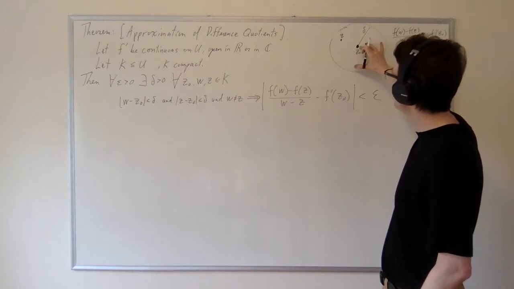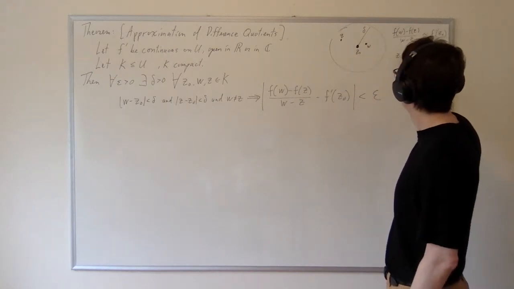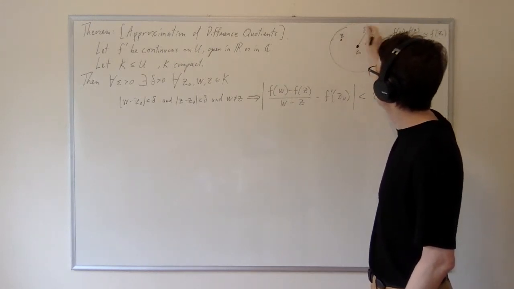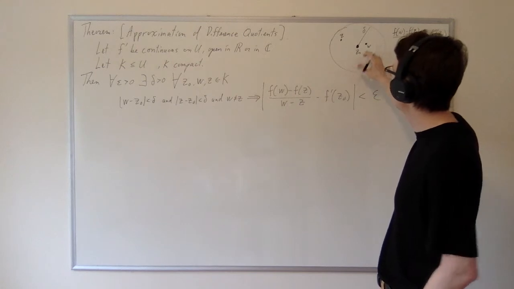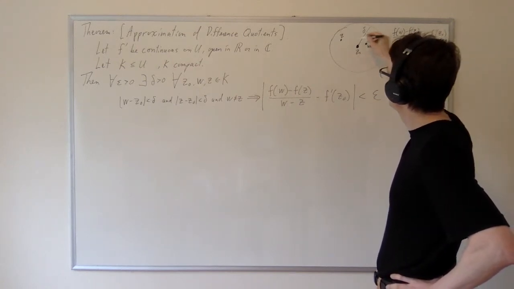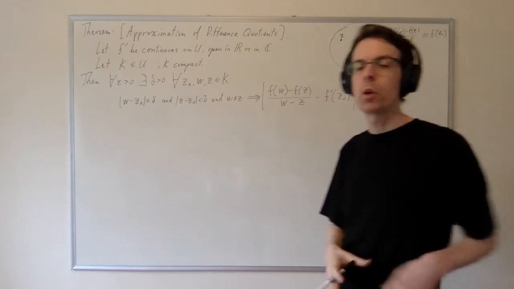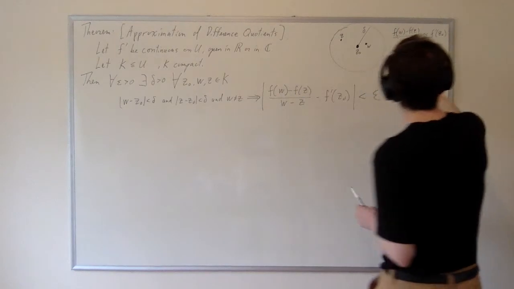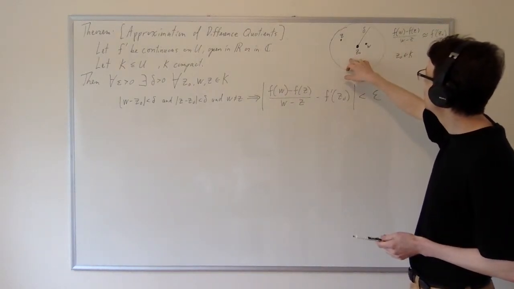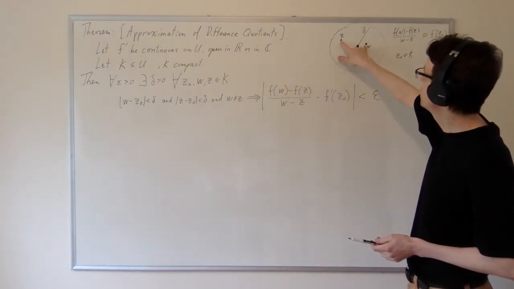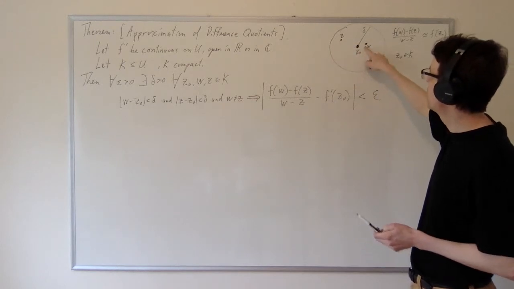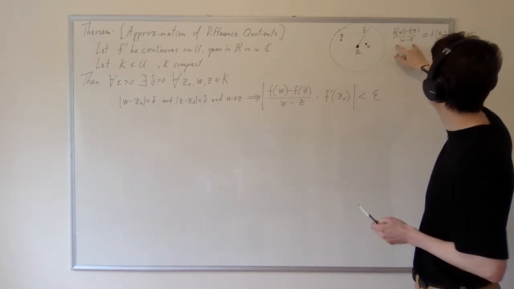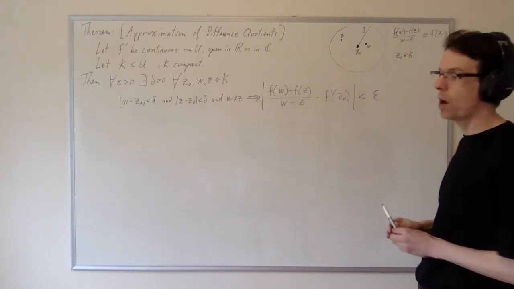Okay, so we have any point z0 in the compact set K. And we're going to draw a delta ball around it and hope that that ball is also contained within the set K. Now, if we have a point W and another point Z, which are both close to z0, then we can use them to form the difference quotient, f of W minus f of Z over W minus Z. If they are close to z0, then the difference quotient between Z and W will be close to f prime of W, which should also be close to f prime of Z. And so we would expect this difference quotient is approximately equal to f prime of z0.